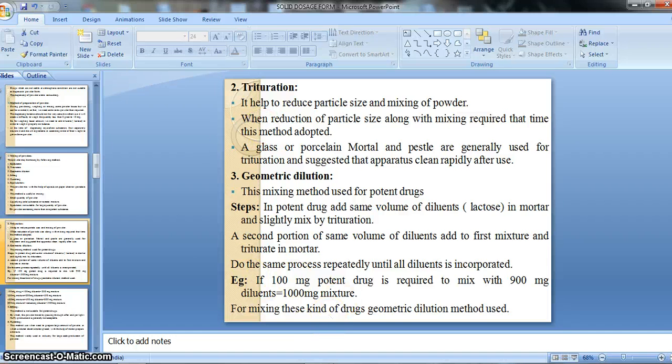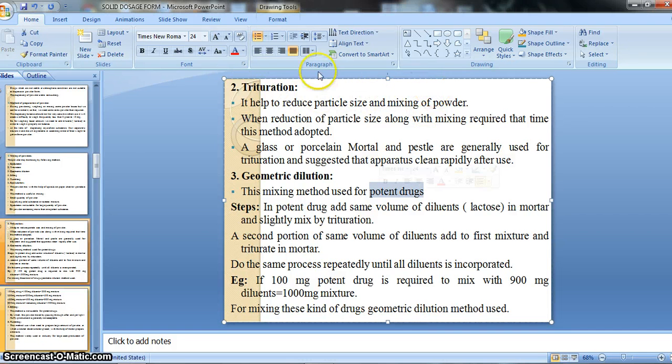Then our fourth classification of the powder dosage form is powder enclosed in sachet and capsules. The sachet is the packing material wherein the powder dosage form is packed and then dispensed, as with the capsules, like the capsule shells. I think you saw the capsule shells in your practical.